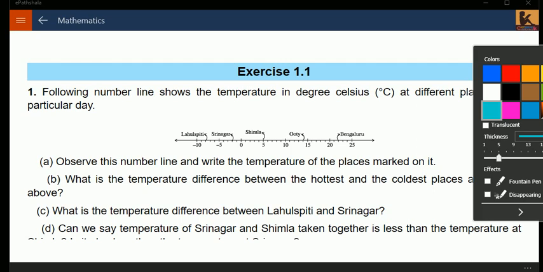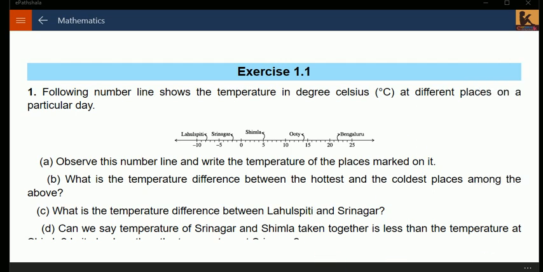Now next, what is the temperature difference between Lahaul Spiti and Srinagar? Lahaul Spiti is -8, Srinagar is -2. From -2 to -8, how much temperature variation is there? There is a temperature variation of 6 degrees.